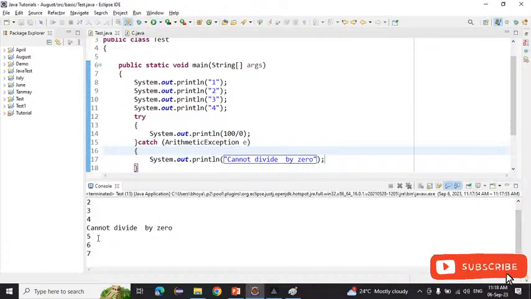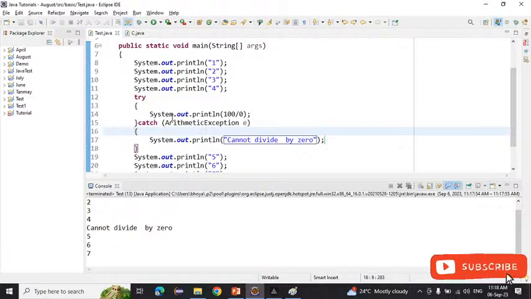See, 7 is printing. How? We have used the try here. So what will it do? First it prints the statements. Suppose this time I write 15. Now what will be the output? It will print "cannot divide by 0". If an exception occurs, only that time it will come to the catch block.